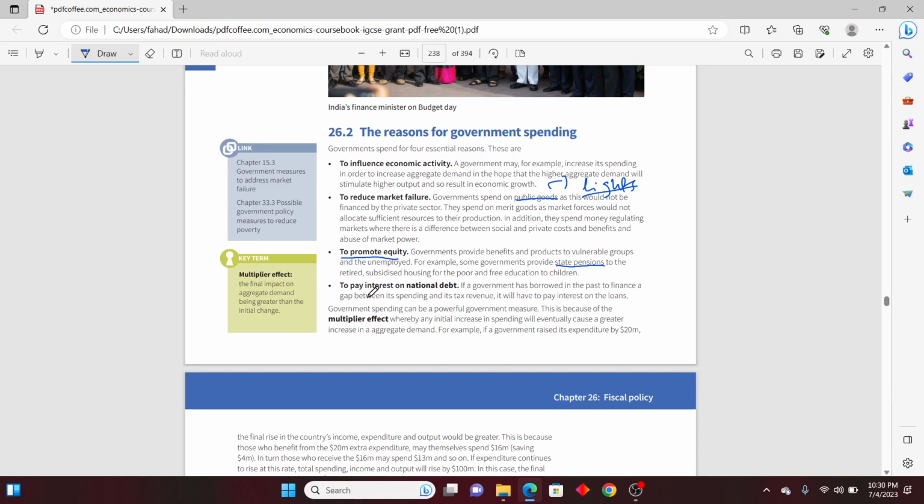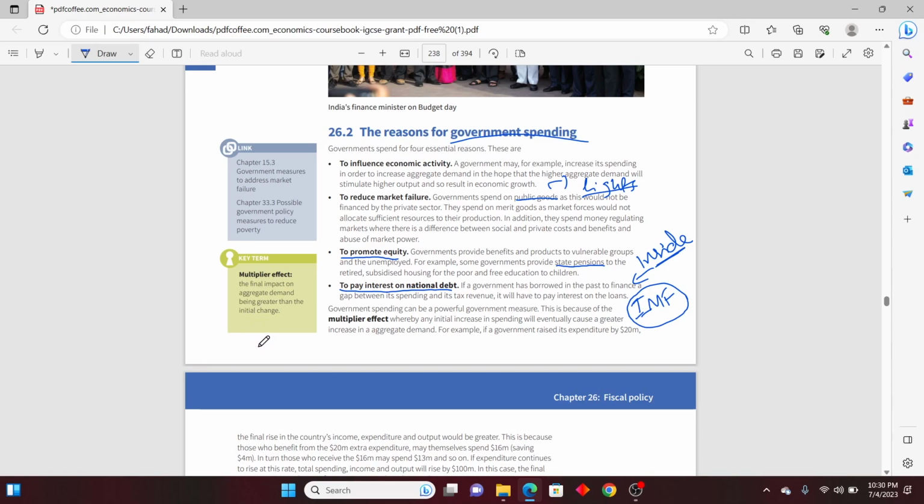And the last is to pay interest on national debt, which again depends on the country. If the country has borrowed from somewhere, they have to pay the debt. Let's suppose we talk about the IMF, but they are not talking about the IMF, they are not talking about someone who has to be paid outside. They are talking about someone from whom the government has borrowed and it is inside the country, because it is talking about government spending. So inside the country, if you pay someone after taking a loan, then it will be counted as national debt. Okay.